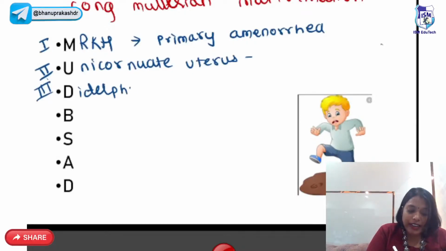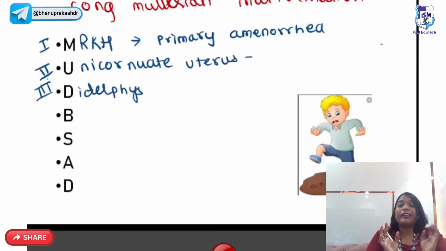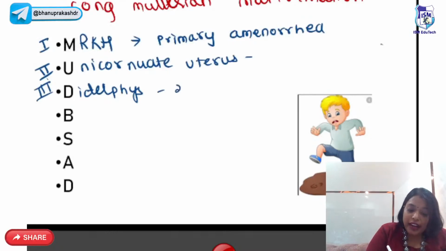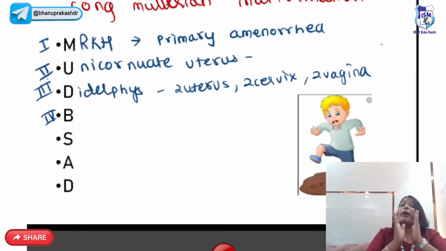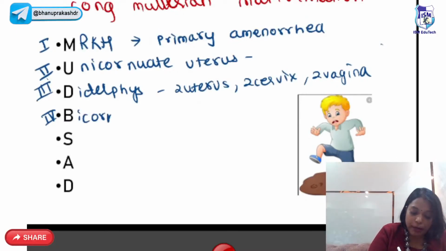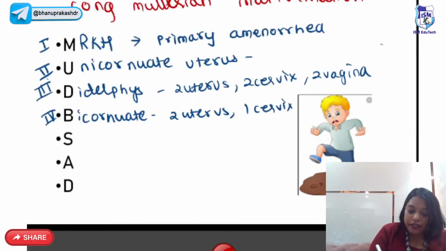The third one is didelphys. In didelphys, both Mullerian ducts are formed, but they didn't fuse. So didelphys will have 2 uterus, 2 cervix and 2 vaginas. Bicornuate is where the lower part is fused but the upper part is not fused. So they will have 2 uterus, 1 cervix, 1 vagina.